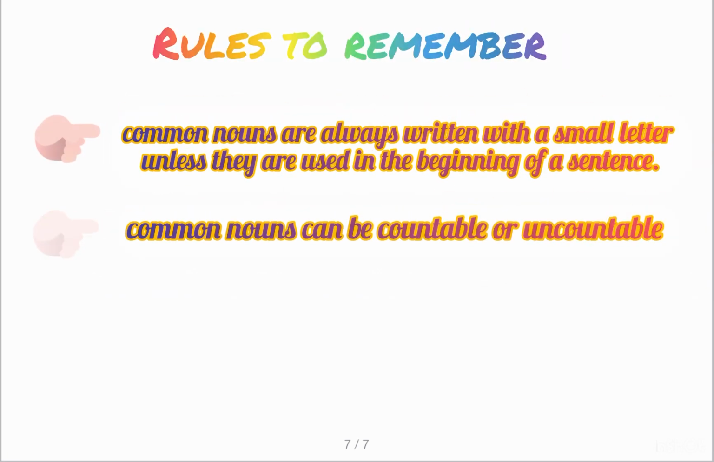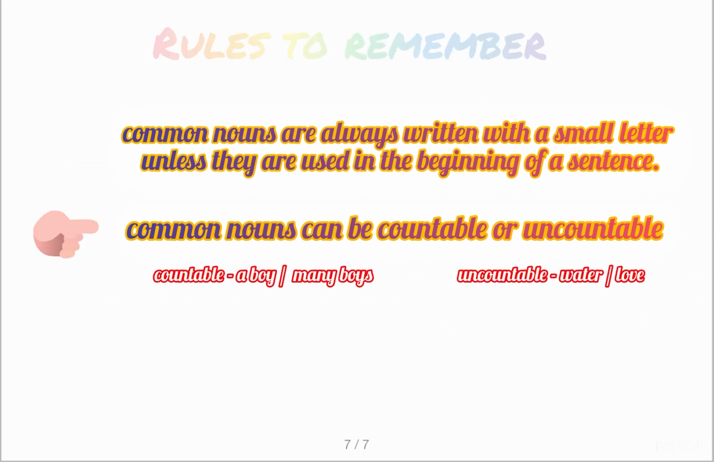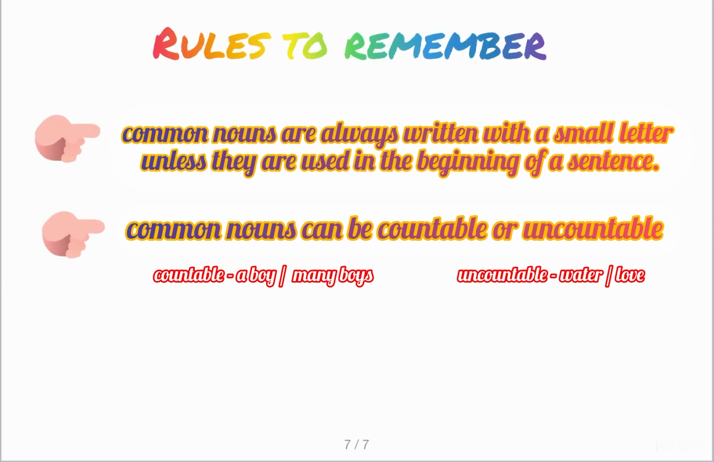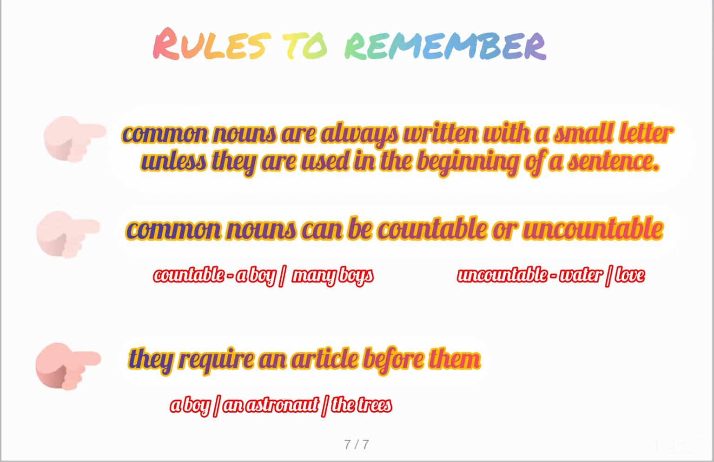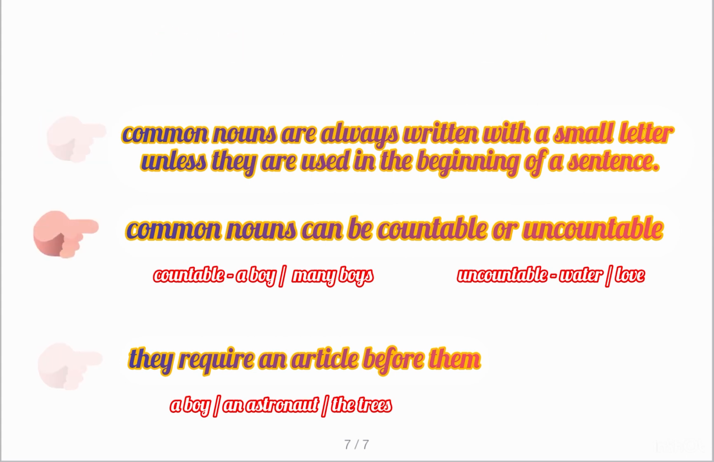The second rule is that they can be countable or uncountable. For example, book can be books and apple can be apples, right? So these are countable nouns, or we can say 2 books or 3 books, using the adjectives before them. And water or love are uncountable nouns. The third rule is that they require an article before them to determine their number. For example, a and the. These are the articles which are usually used before them to determine their position or number.